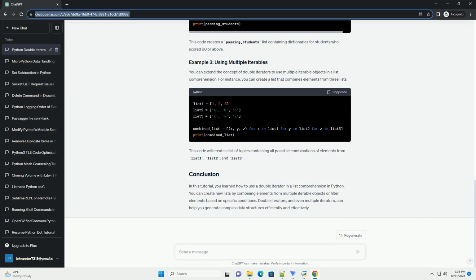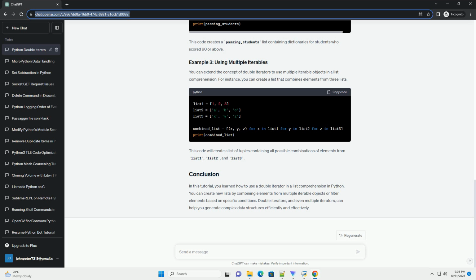You can extend the concept of double iterators to use multiple iterable objects in a list comprehension. For instance, you can create a list that combines elements from three lists. This code will create a list of tuples containing all possible combinations of elements from list1, list2, and list3. In this tutorial, you learned how to use a double iterator in a list comprehension in Python.